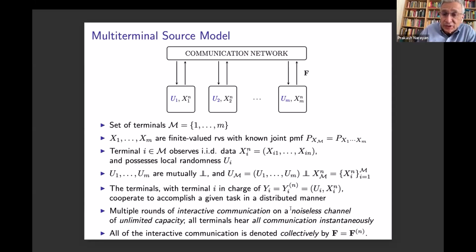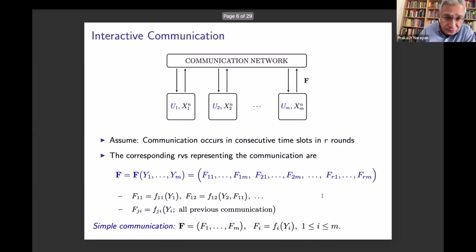We're going to assume ideal conditions. The channel is noiseless, which means that the communication is perfect. The channel is of unlimited capacity, so there are no rate restrictions, and all the communication is instantaneous, which means that communication takes place in an instantaneous broadcast mode. All of this interactive communication is going to be denoted collectively by F, which of course will depend on n. So this is the basic model.